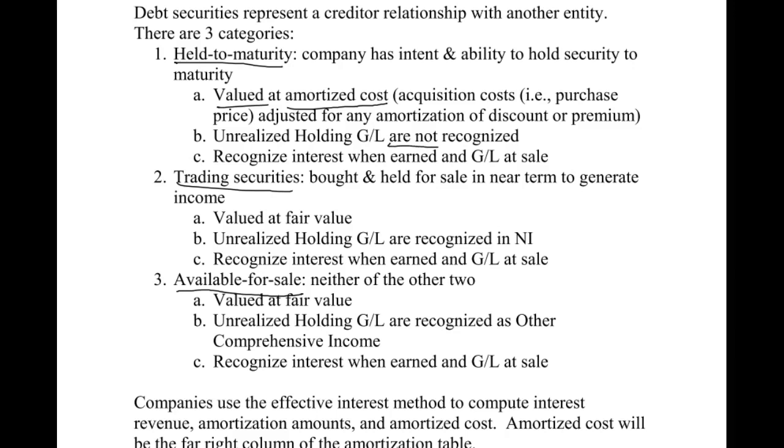So what does that mean? An unrealized holding gain or loss. Let's say we're holding a bond and we purchase it for $100, and let's just say there's no discount or premium. But there's an active bond market, just like there's an active stock market. So let's say at the balance sheet date, the bonds are now worth $120 instead of 100. That means it's gone up in value 20, so we would call that an unrealized holding gain of 20.